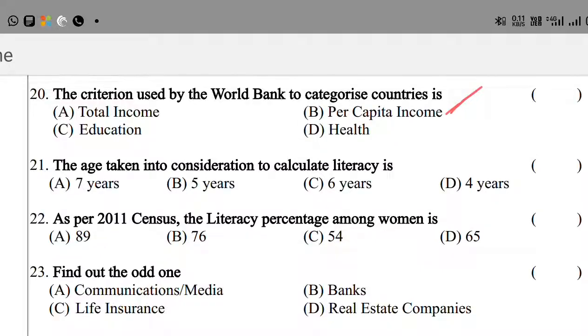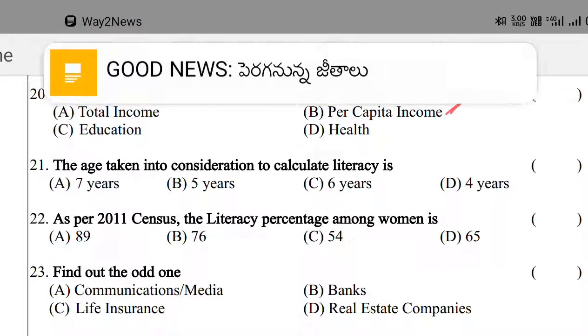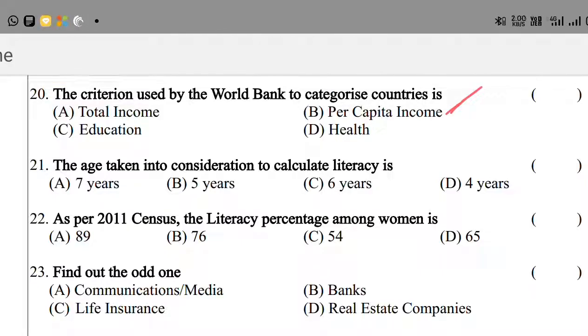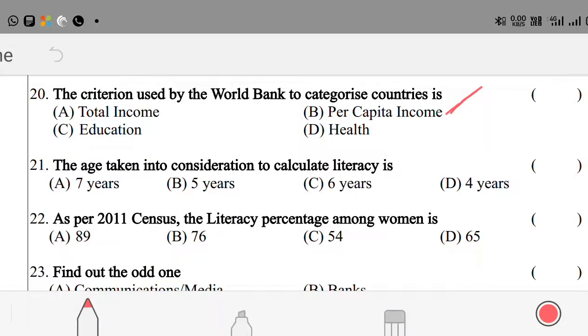The next question: the age taken into consideration to calculate literacy is option A, 7 years; option B, 5 years; option C, 6 years; option D, 4 years. Here option A, 7 years, is the right answer. Age 7 is considered in calculating the literacy percentage in India.